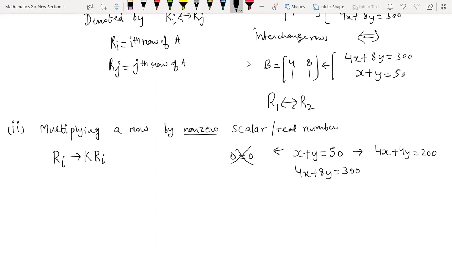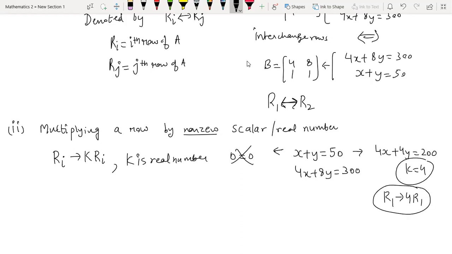Look at the symbol. The earlier symbol was a double-headed arrow, because we were interchanging: R1 becomes R2, R2 becomes R1. But here it is not a two-headed arrow, it is just a one-sided arrow, because Ri is completely transformed into a new equation. And that new equation is K times Ri, where K is any real number. Like here, your K was 4. So the first row becomes 4 times R1. R1 is changed to 4 times R1. This is how you will denote this operation.